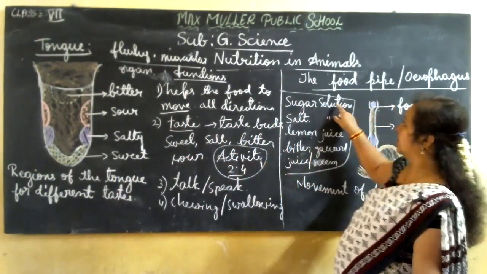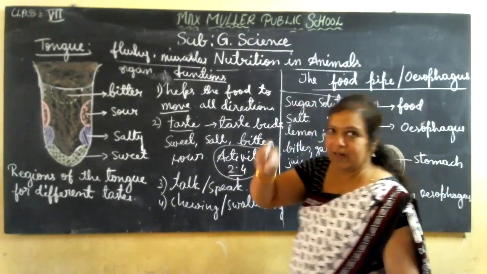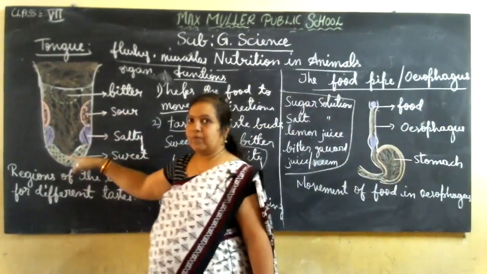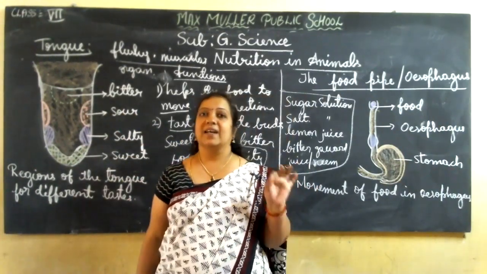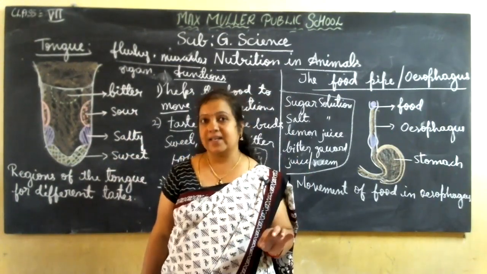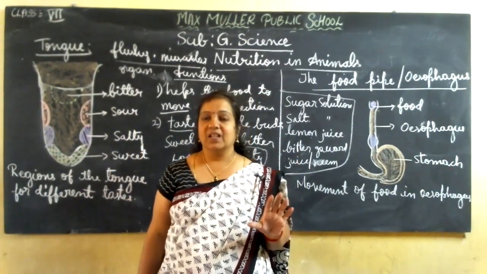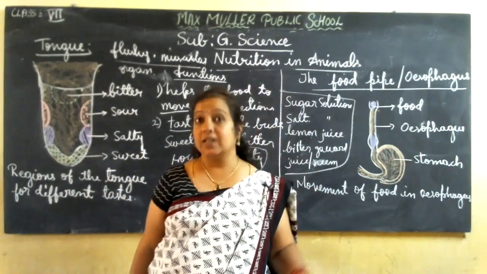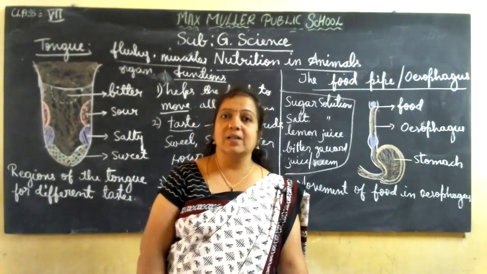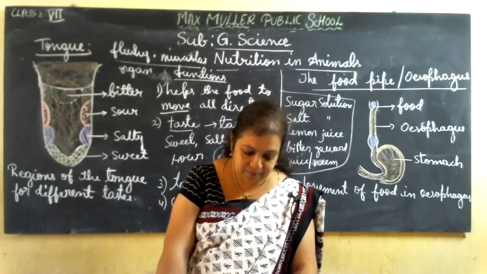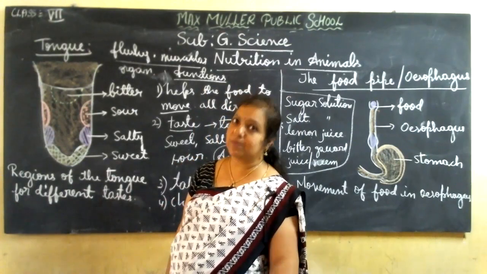Okay, keep the toothpicks in separate jars. With the toothpick you have to place a drop on the tongue with all 4 solutions. So you can find out in which place they get the sugar taste, salty taste, bitter taste, and sour taste. That activity you do and check for yourself also. Find out where you are getting different types of taste. Because of the taste buds you are getting these different tastes. You do this activity and write down what you have observed.